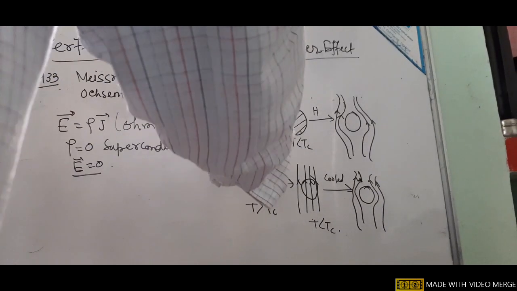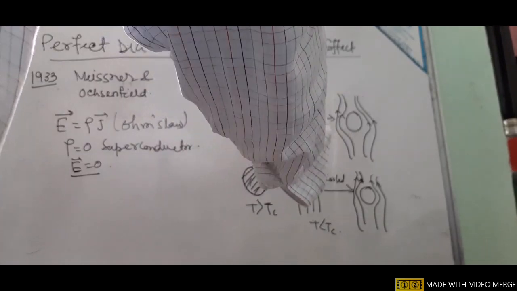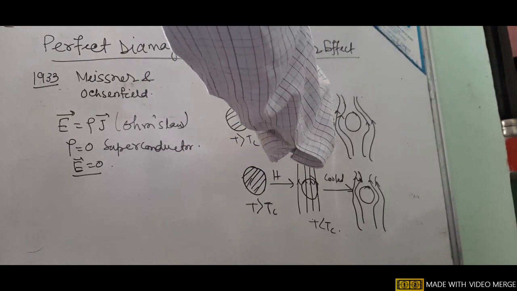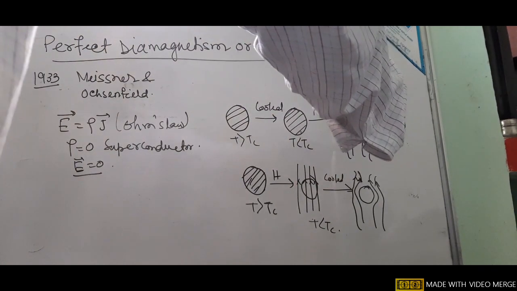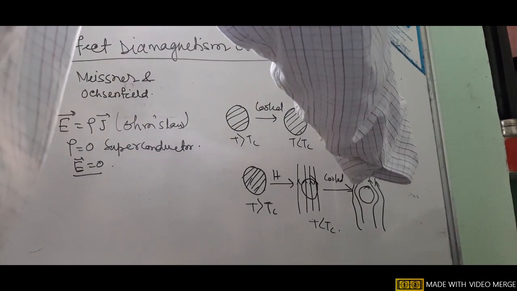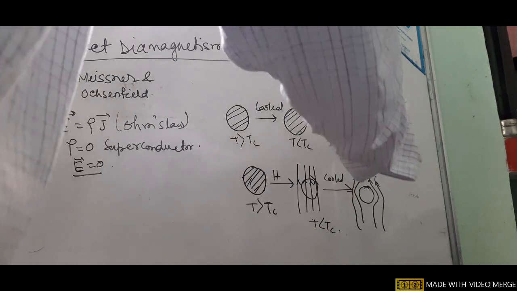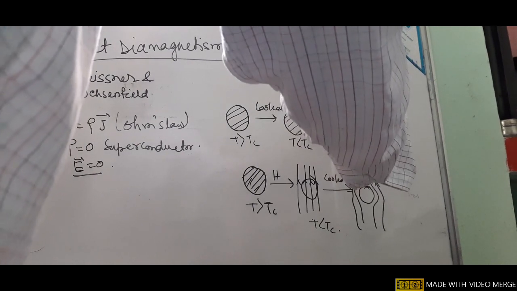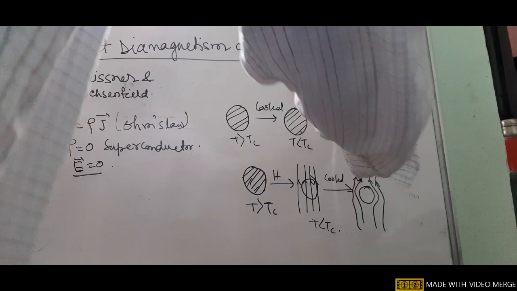Consider a normal metal, which is first cooled below the critical temperature, so it becomes superconducting. Then we place it in a uniform magnetic field, and the magnetic lines of force are not able to enter the superconductor. They are expelled. The superconductor does not allow these magnetic lines of force to penetrate it.